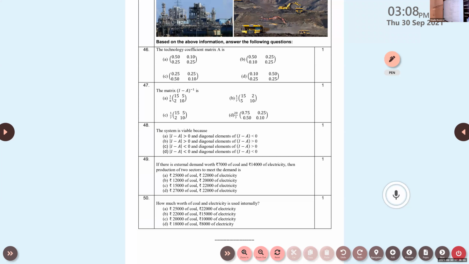Next, Aishwarya, which one you are doing? Case study questions. 46, 47, and I left one question in between, 47. I'm trying to get the answers. What about Karthik? Which one you are solving? Ma'am, I'm doing the 8th one.